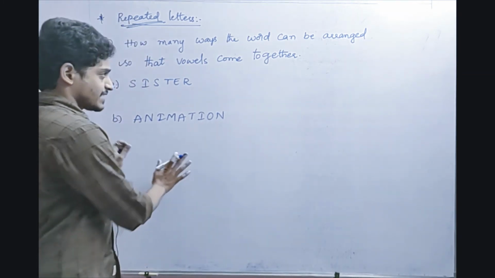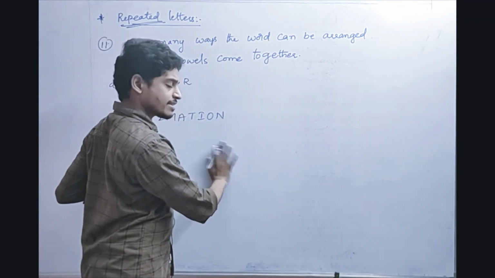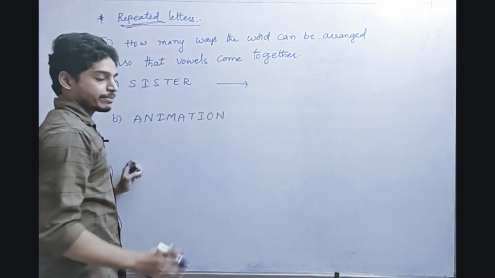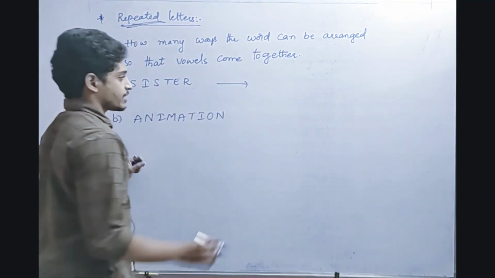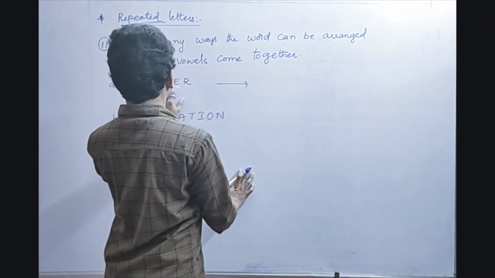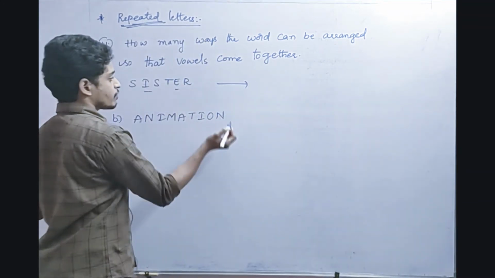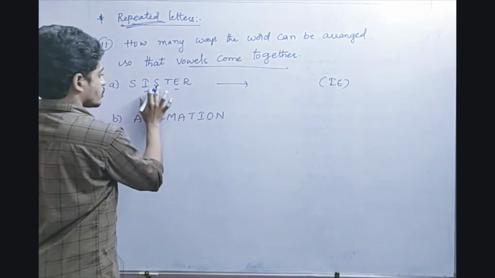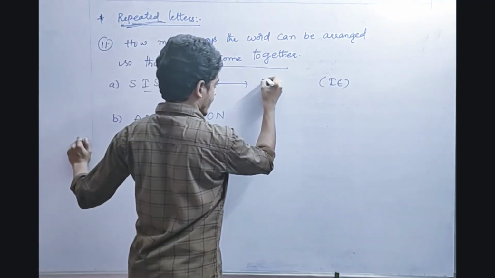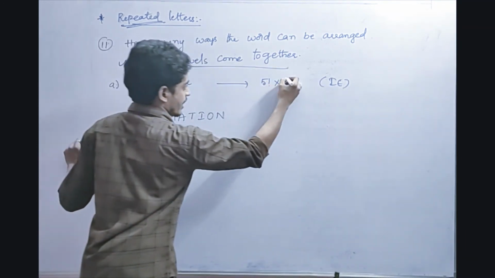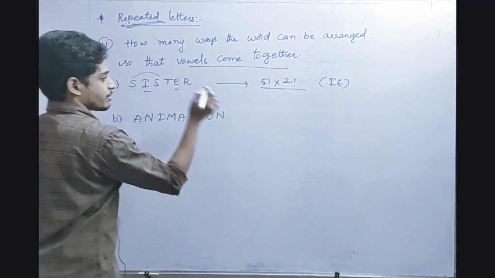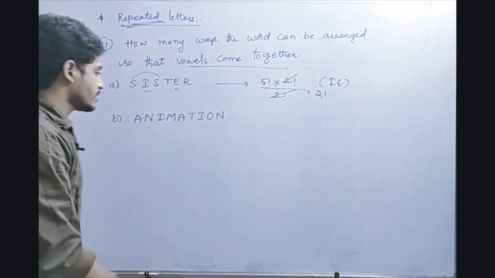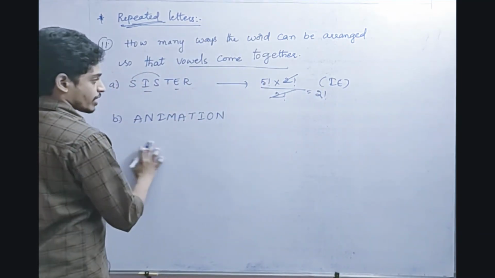See, first, same procedure friends, as we saw in the non-repeated case. First find out how many ways in the normal way. Later, in this repeated case, we will divide by the number of times the terms are repeated. So first, 1 2 3 4 5 6, right? What are the vowels here? I, E. Vowels should come together, right? So I, E. Next one, 1 2 3 4, there are 4. That is nothing but 5 factorial into 2 factorial, right? Next, whole divided by, S is repeated, so 2 factorial, and finally we are getting 2 factorial is the answer, right? So next, come together case, how can we arrange in the normal way?